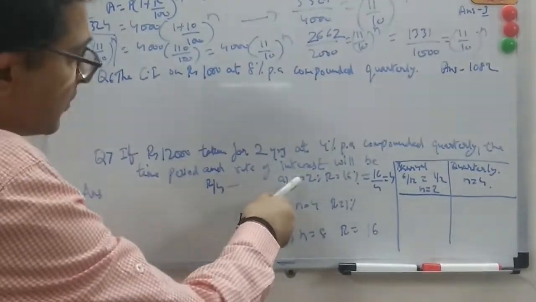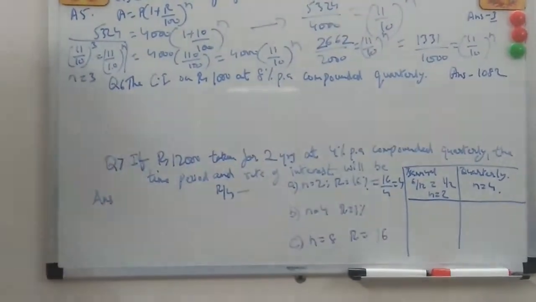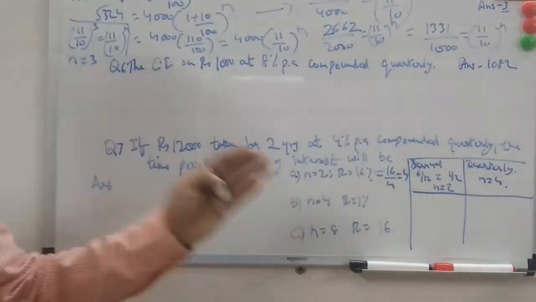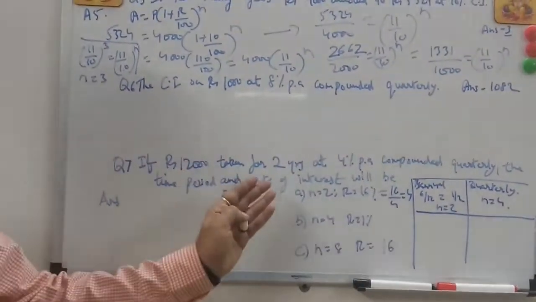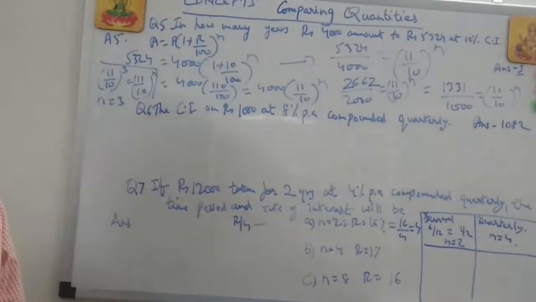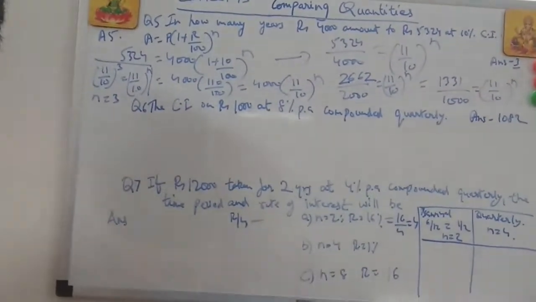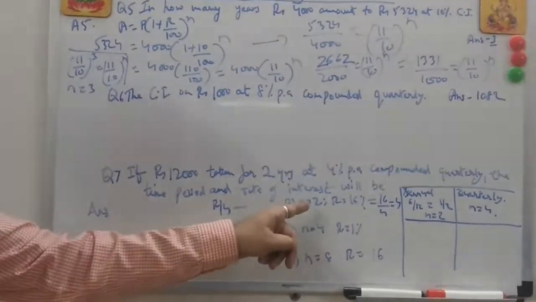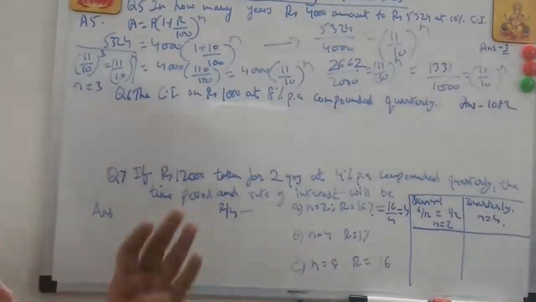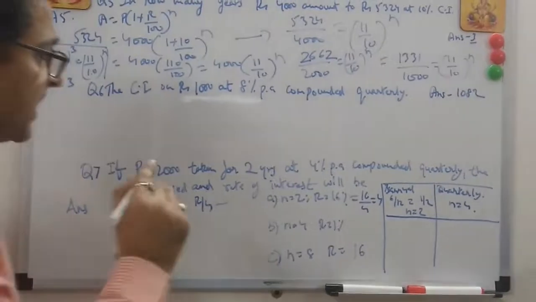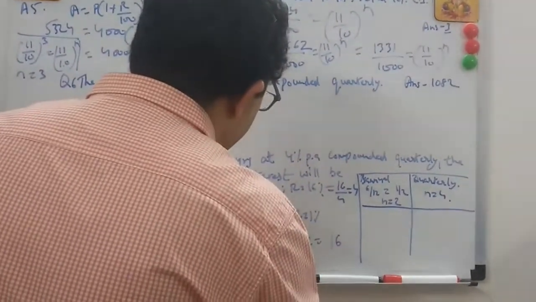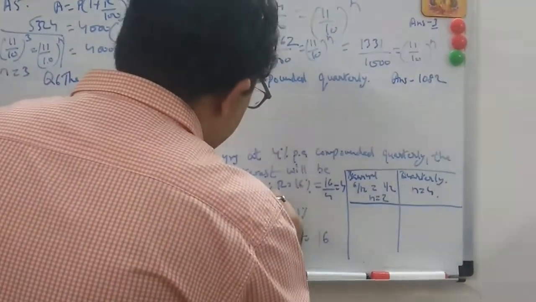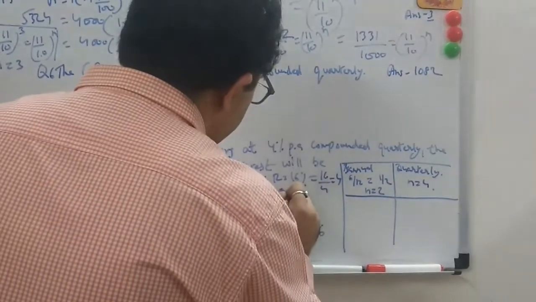And what becomes n? Very simple. Quarterly compounding, every 3 months the bank will pay you, but the time period is 2 years. So in 1 year it will give you 4 times. What if they would have given you 5 years? This will be a lengthy calculation. Simply remember, whatever n is there, you will just have to multiply by 4. n is equal to 2 into 4 here, which is 8.